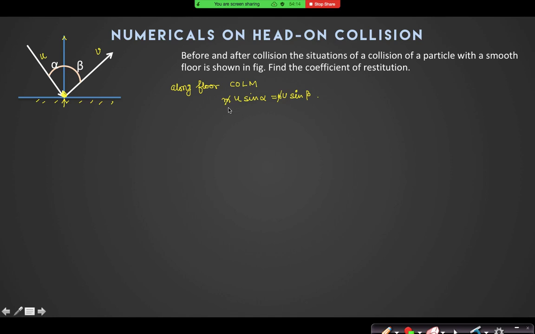Okay, sir. Now along this normal direction, this is the line of impact. Yes or no? This is also the line of impact. Coefficient of restitution e is equal to, can I say, V cos beta minus 0 divided by 0 minus of U cos alpha. Can you explain why I have written it like this? Sir, as one is downward and another is upward, considering the floor as the second body. Yes, look, what is 0?